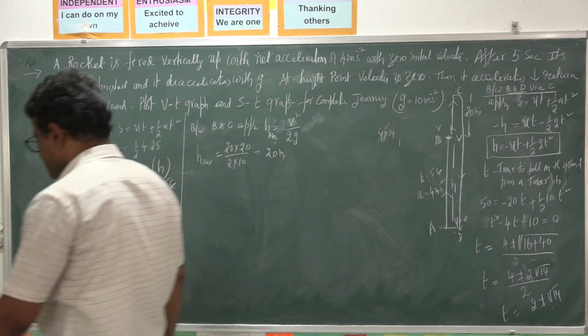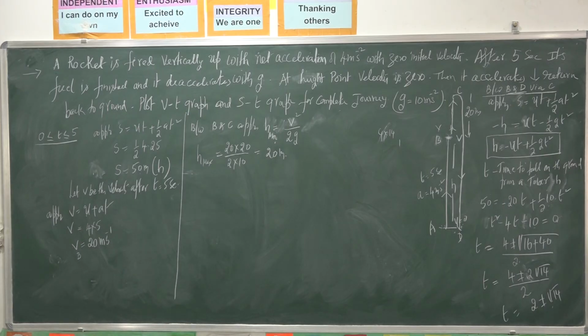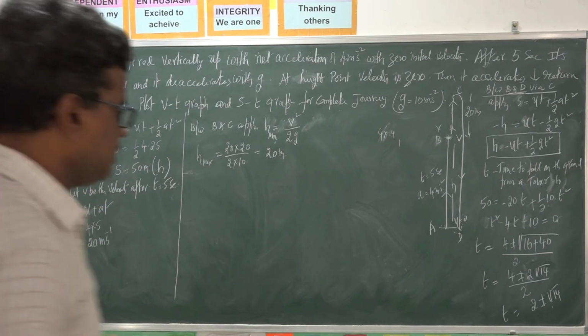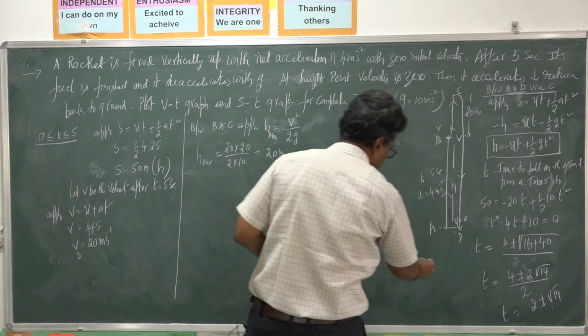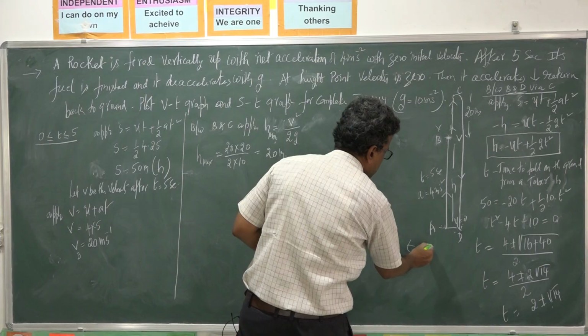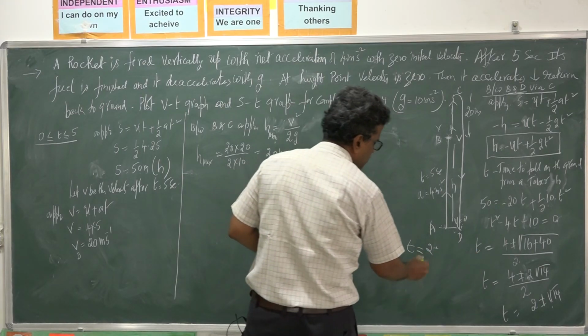The minus is not possible, so you take the plus: 2 plus root 14.